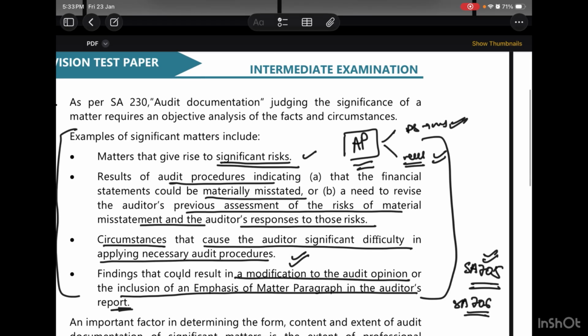So if we quickly revise this: matters which give rise to significant risks, then the results of audit procedures indicating that the financial statements could be materially misstated, or that there is a need to revise the auditor's previous assessment of risks of material misstatement and the auditor's responses to those risks. Then, circumstances which cause the auditor significant difficulty in carrying out the audit procedures, and lastly the findings which could result in SA 705, that is modification of the audit opinion, or inclusion of an emphasis of matter paragraph in the auditor's report.